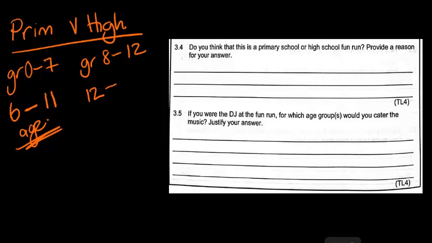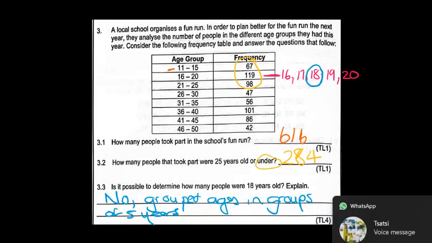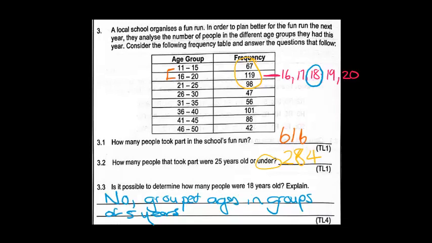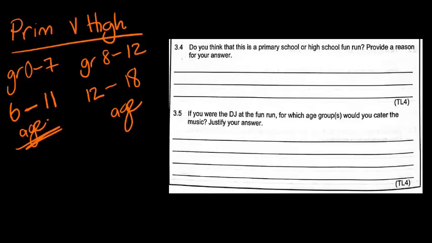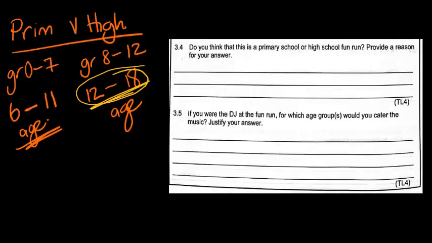So for grade 12, we know that you could be between the ages of 12 and possibly even 18. So when we look at the ages in the question, the youngest age that they give us is 11. So between the ages of 11 and upwards, let's say 20, which of the two categories has got 17? It would be this one, 16 to 20. My answer to that question would be, I think that this is a high school because of the ages of the students. And that makes perfect sense.